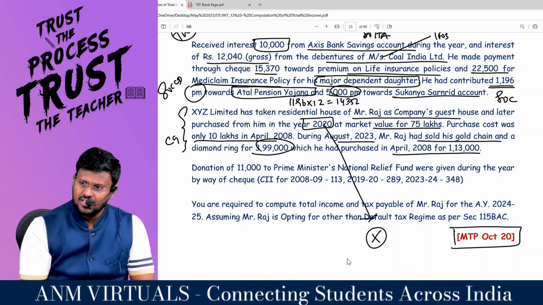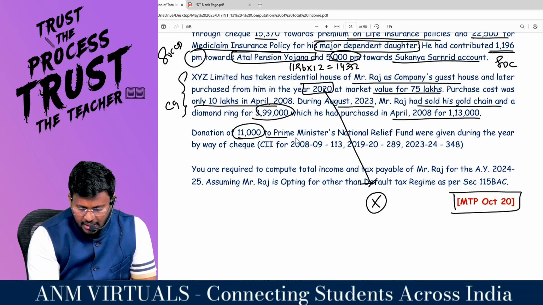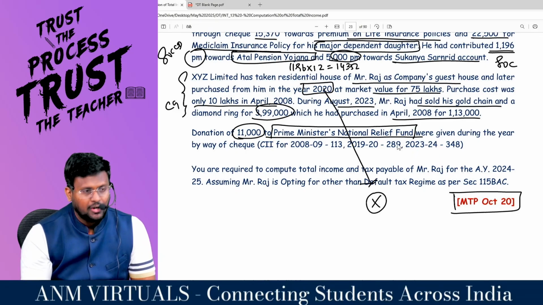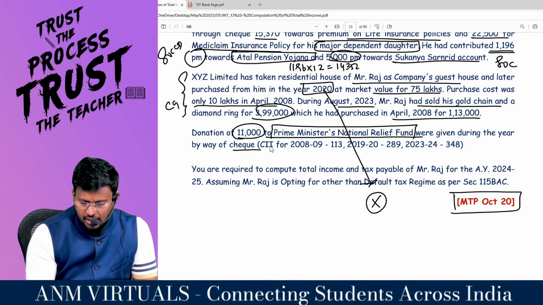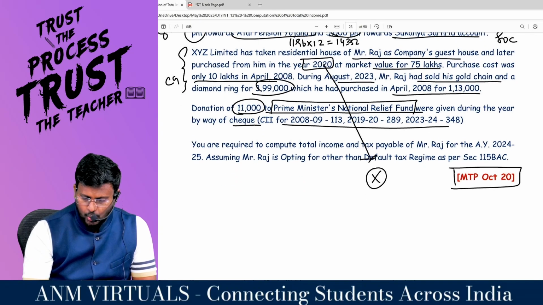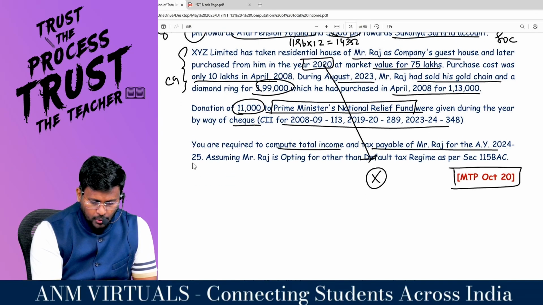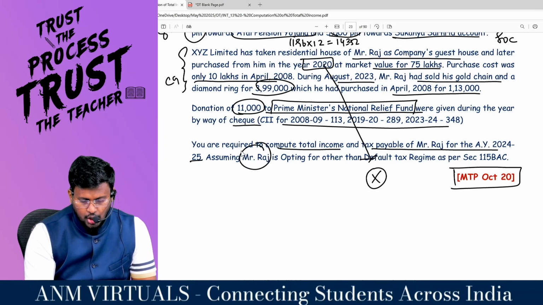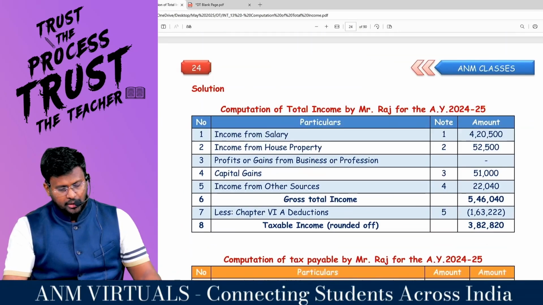Both are capital assets. Donation of 11,000 to Prime Minister National Relief Fund was given during the year by way of cheque, and CII has been given. You are required to compute the total income and tax payable by Mr. Raju for assessment year 24-25, assuming Mr. Raju is opting for other than default tax regime. That means what tax regime? Optional tax regime. Shall we quickly do the sum?